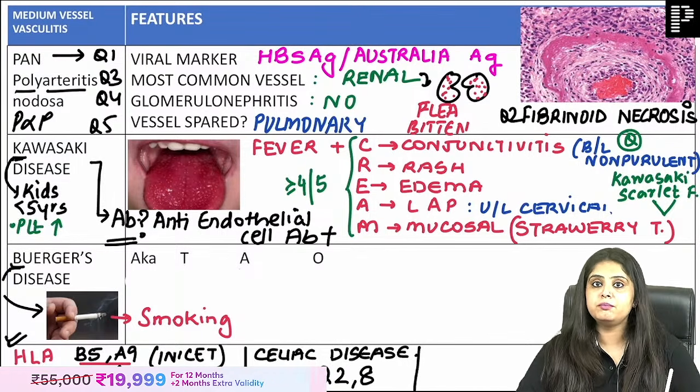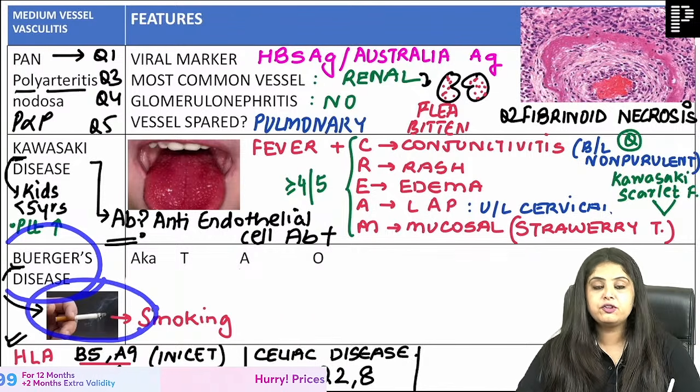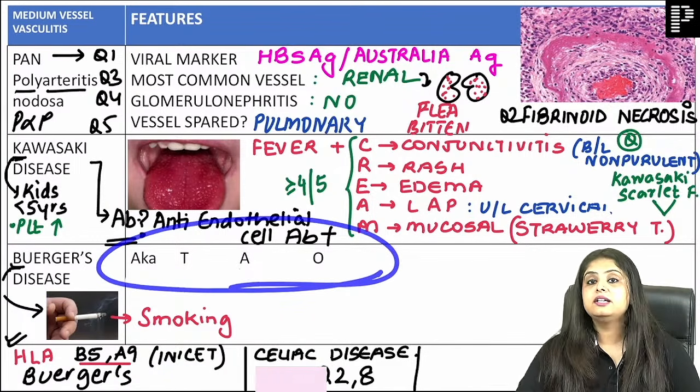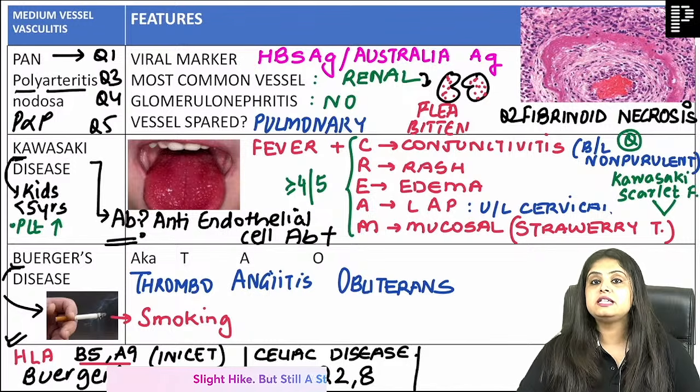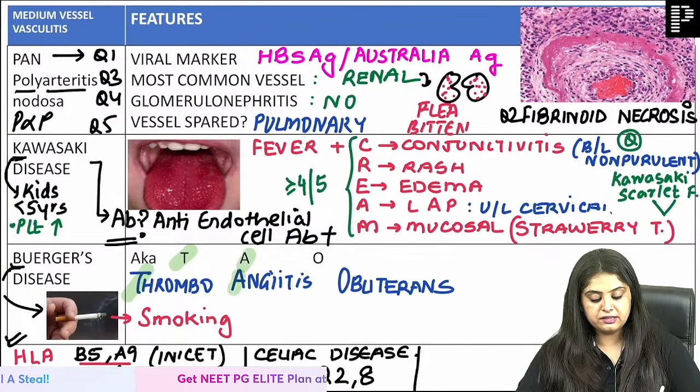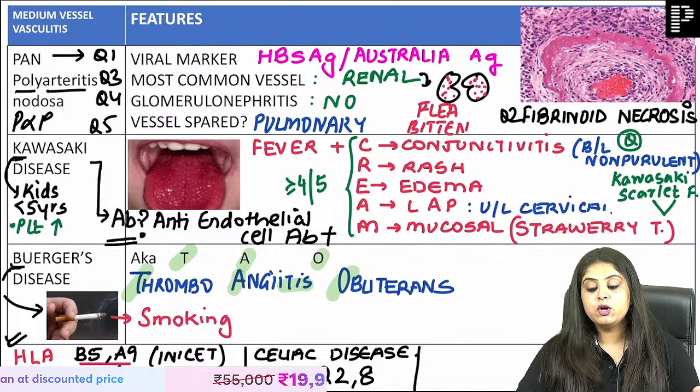Coming back, last to last exam, FMG students, there were 2 questions in the same exam from Buerger's. Number 1, there was a history of BD smoking, everyone marked Buerger's. In the other question, they asked you the other name of Buerger's, and Buerger's is known as TAO. Thrombo means blood clot. Angiitis, itis means inflammation, and obliterans, the blood vessel will be obliterated.